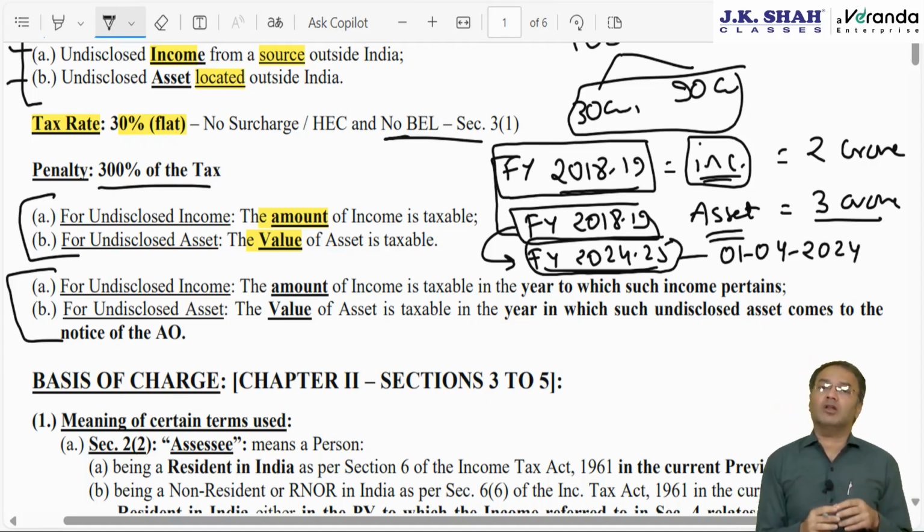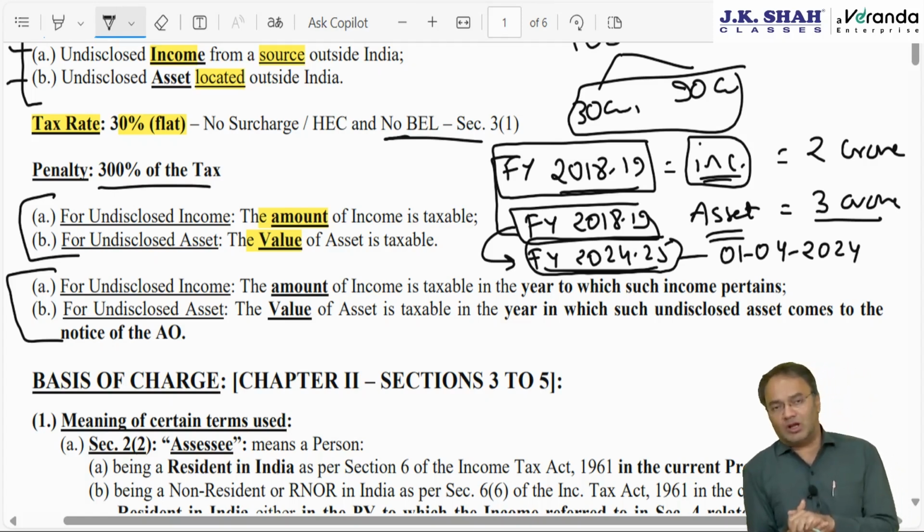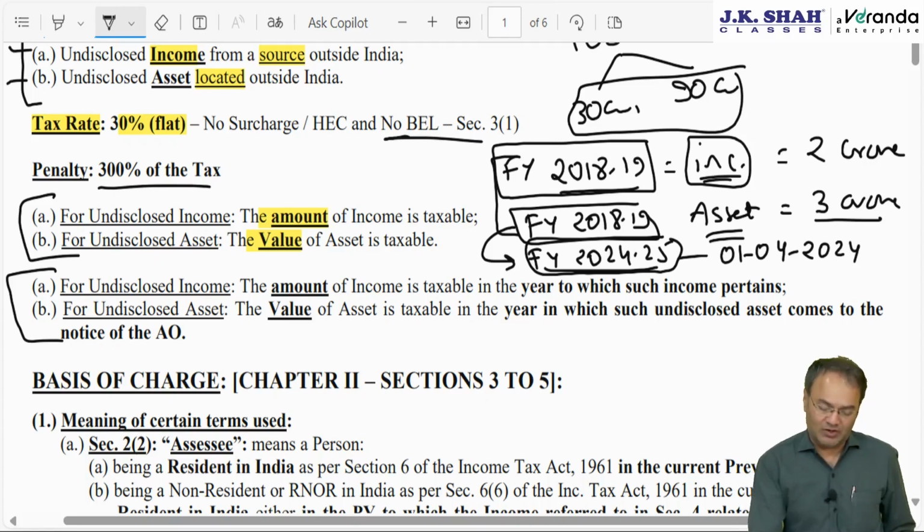In case the value is in foreign currency, which obviously will be, then we will have to convert it into Indian currency by applying some currency conversion rate. For all other chapters, we apply telegraphic transfer buying rate of State Bank of India. But for this chapter, we don't have to apply State Bank of India rate. We have to apply RBI reference rate. Remember, this is the only chapter where we apply RBI rate. Everywhere else, may it be capital gain chapter or special provisions for non-resident or rule 115 of income tax rules, everywhere we apply telegraphic transfer buying rate of State Bank of India.